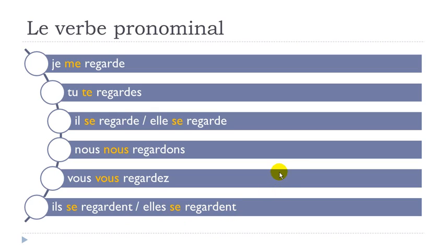So now you can see that you've got to add this me, te, se, nous, vous, se before the verb when you conjugate it. Okay?